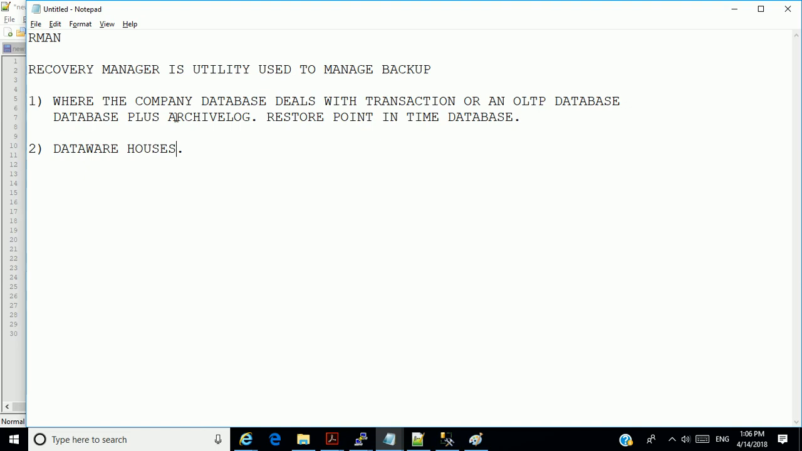But generally, most databases will be in archive log mode, except where it's not important whether you lose data up to a certain point in time. Maybe it's sufficient for you to just have the database the way it was last night or over the weekend. So you have to understand that the database can be in archive log mode or no archive log mode.